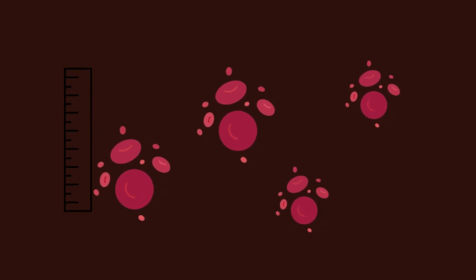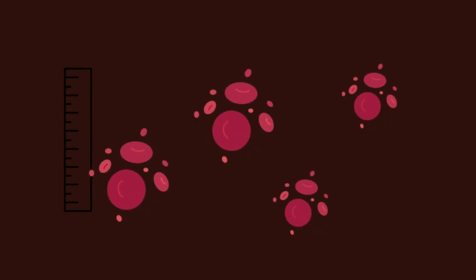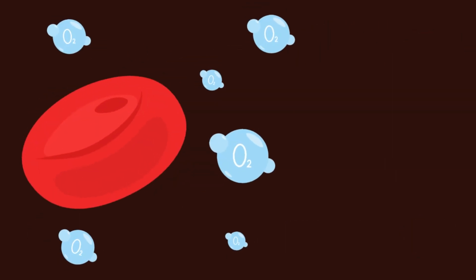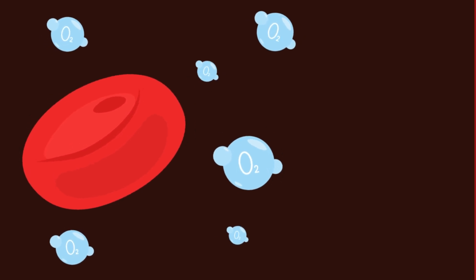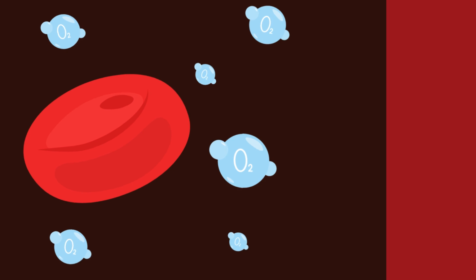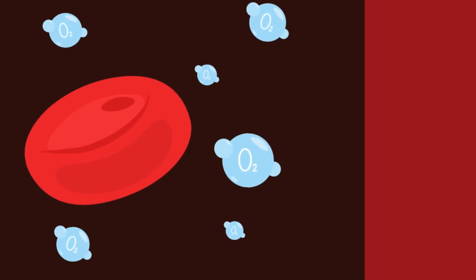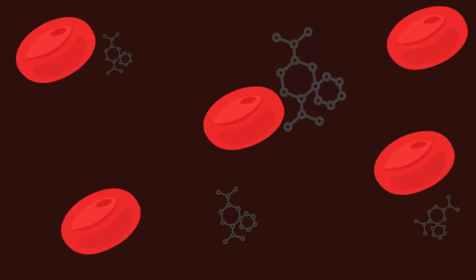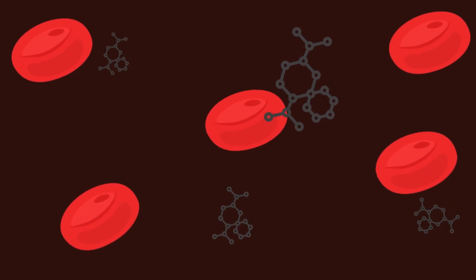These cells measure about 7.5 micrometers in diameter and have a biconcave shape that increases their surface area. This shape is vital for their function of carrying oxygen throughout the body, as a greater surface area allows for more efficient gas exchange, oxygen absorption, and carbon dioxide expulsion. Interestingly, red blood cells also lack a nucleus and organelles like mitochondria. This adaptation provides more space to store hemoglobin, the protein responsible for binding oxygen, making them more efficient in transporting oxygen without consuming it.